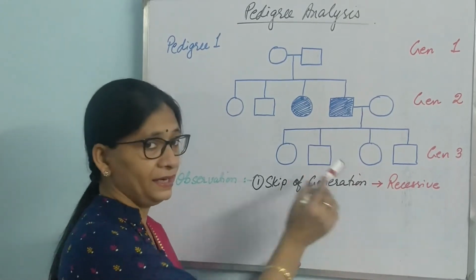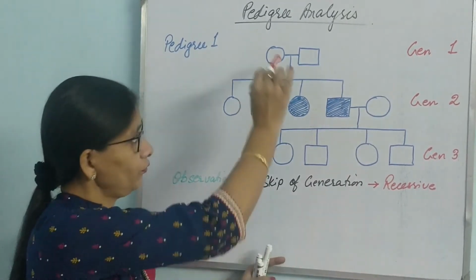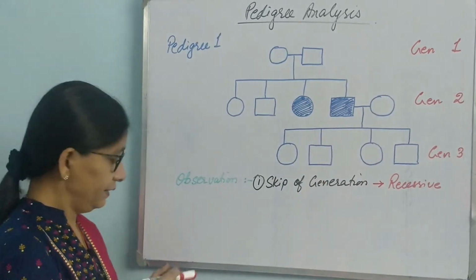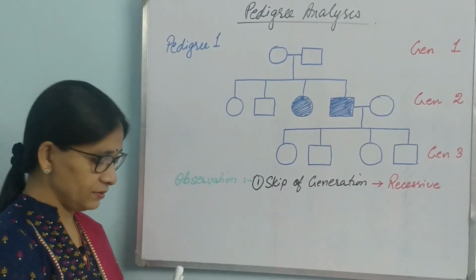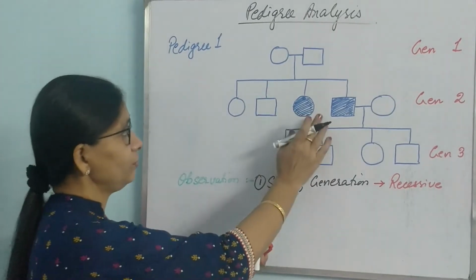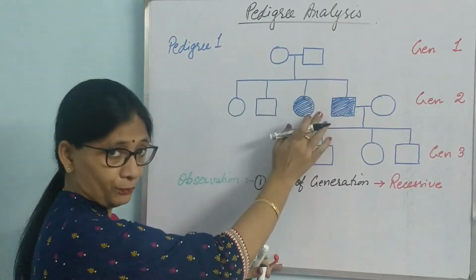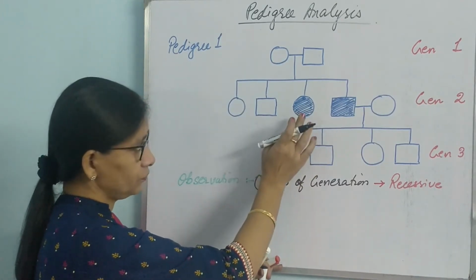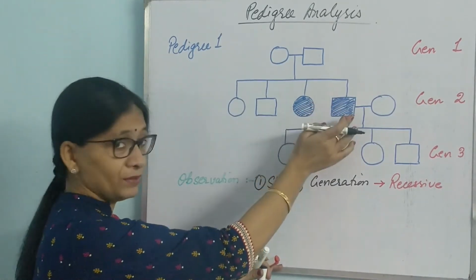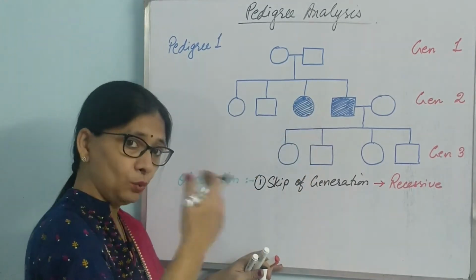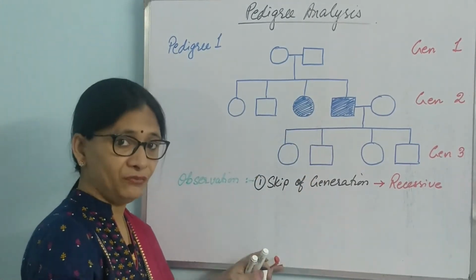That is seen only in case of recessive trait. So we are seeing skip of generation, the inference will be it is a recessive trait. Then the second observation is, look at generation 2, there are 4 offspring, of which 50% female and 50% male are affected. That means it is coming in equal chance in both male and female.